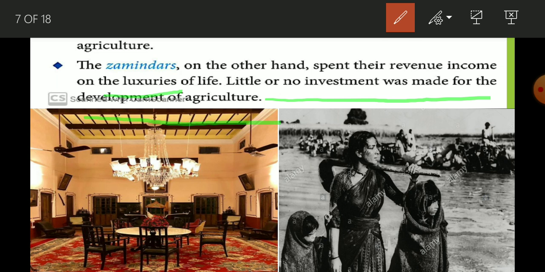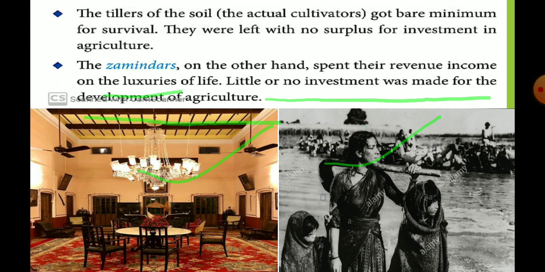You can see this is the condition of the majority of the people of India at that time, and this is the house of a zamindar at that time. They lived a luxurious, lavish life, and they enjoyed it. But on the other side, the tax on cultivators and tillers was so much that they were not able to survive.